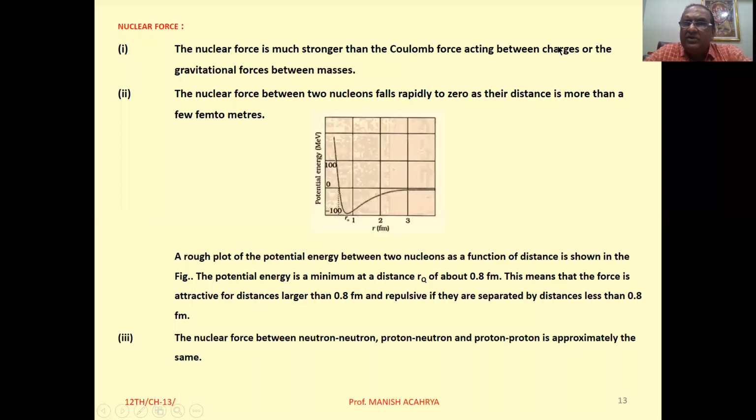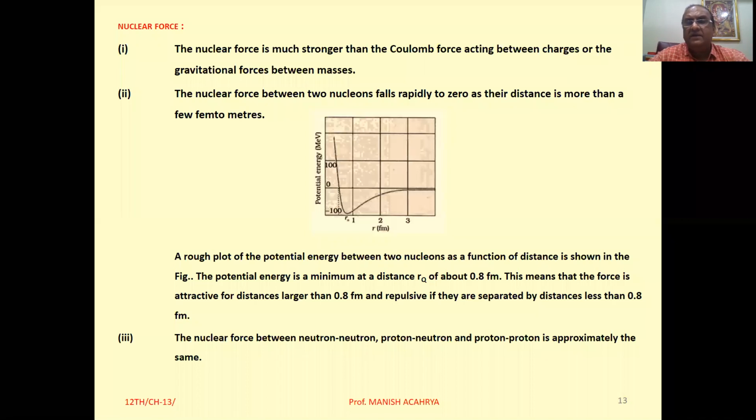Next topic is nuclear force. Now see, one can easily understand this thing. Here nuclear force is a much stronger force compared to Coulomb force, or we can say gravitational force. Gravitational force is the weakest one. Coulomb force is stronger than gravitational force. And nuclear force is stronger than the Coulomb force.